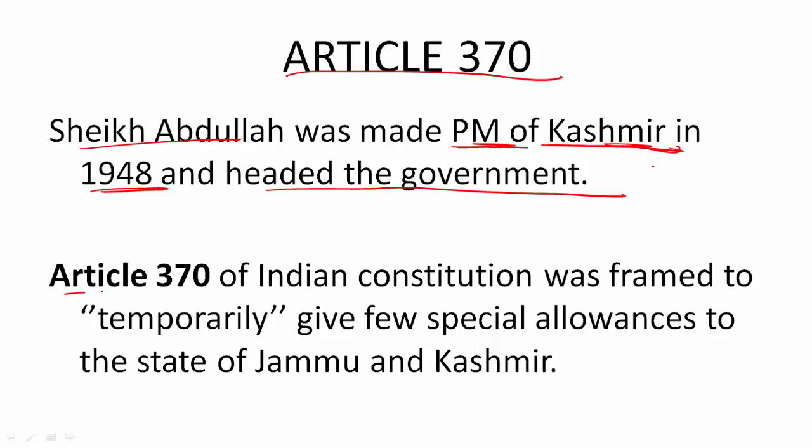What is this Article 370? It was an article drafted by Sheikh Abdullah and Gopalaswami Iyengar. They wanted to give some special provisions to the state of Jammu and Kashmir, but these provisions were temporary in nature until the issue of Jammu and Kashmir was solved. Initially, this article was not very much in favor amongst the politicians, especially B.R. Ambedkar. He refused to draft this Article 370, although he was drafting the entire constitution.